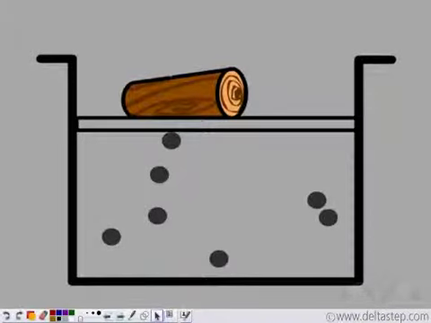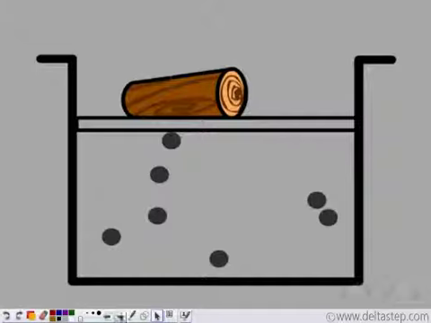So now if we remove the extra block of wood, the external pressure decreases. To balance it, the internal pressure has to decrease. This means the number of hits per unit time has to decrease. And this is possible only when the volume increases. As the volume increases, there will be more space for the particles to travel. So the number of hits per unit time will decrease, and so the pressure decreases. This means with the increase in pressure, volume decreases. With the decrease in pressure, volume increases.